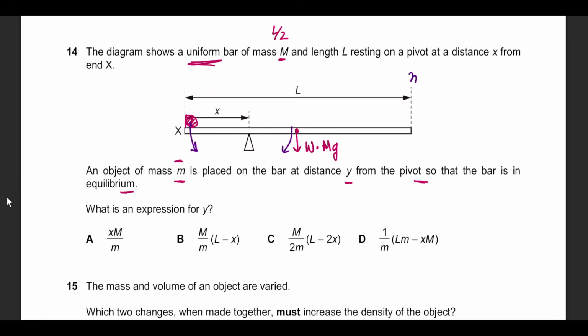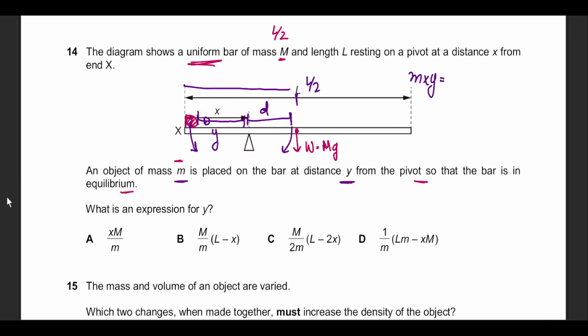So m multiplied by y, because he says that the distance y is for m. Of course, it could be closer, it could be further away, but x is given to be on that side. Equals, since we need all the moments from the pivot, the distance we are looking for will be dead center, which is L by 2.